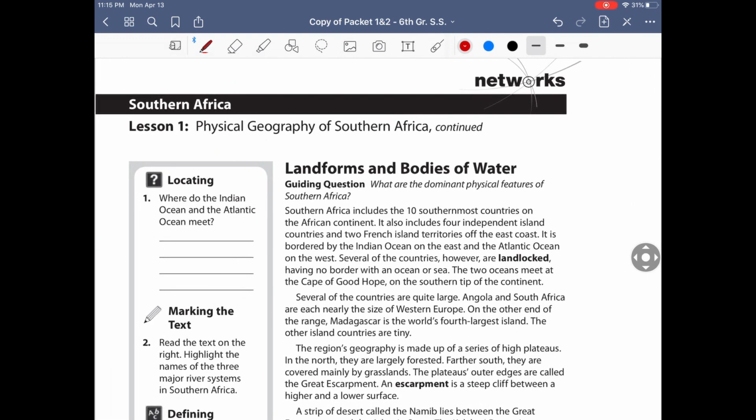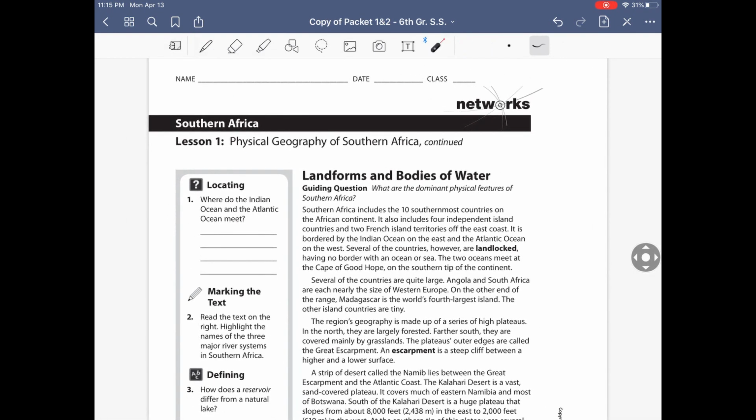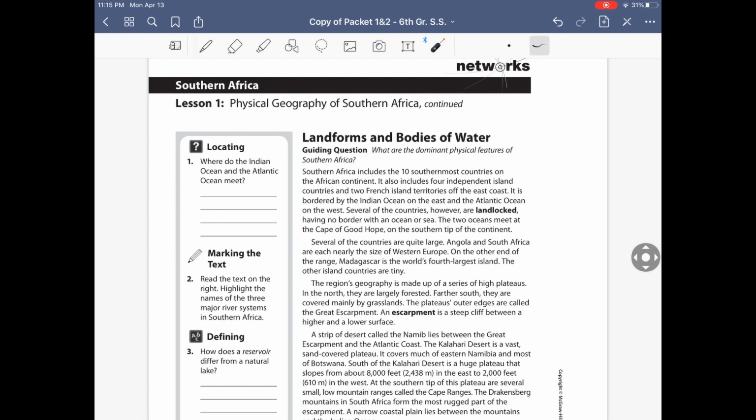So we're going to do what we usually do. We're going to just read the questions, find them over here as quickly as possible. I'll try to show you some more stuff. That way it's not as boring. We can get this done as quickly but as fun as possible, all right? So the first part says the Indian Ocean and the Atlantic Ocean meet where? So they want to know where those two meet. So let's go ahead and read along, all right?